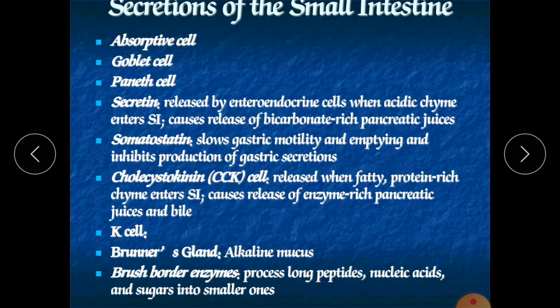Now, secretions of the small intestine. In small intestine microscopy, the small intestine has 4 layers: first mucosa, then submucosa, muscularis, and serosa. The mucosa is composed of simple epithelium cells.